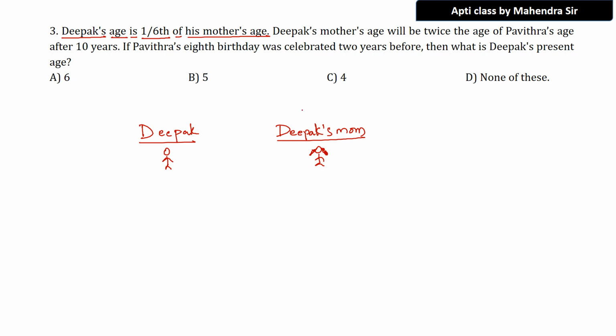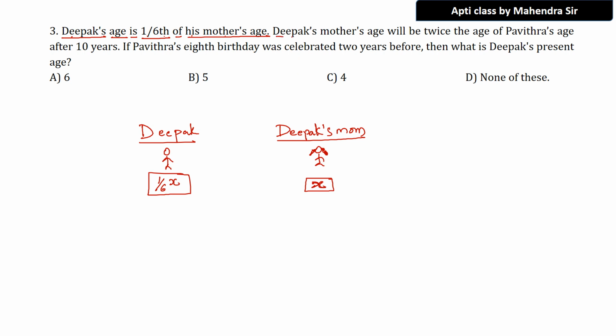So what is the question they are saying? Deepak's age is 1/6 of his mother's age. Suppose Deepak's mom's age is 6, then Deepak's age will be 1/6 of it, that means 1/6 into x. This statement everybody understood? Fantastic.